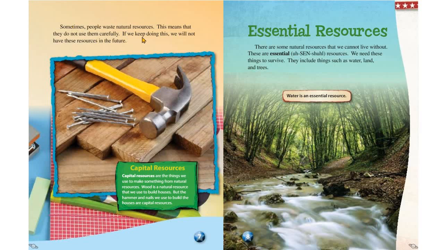Sometimes people waste natural resources. This means that they do not use them carefully. If we keep doing this, we will not have these resources in the future.